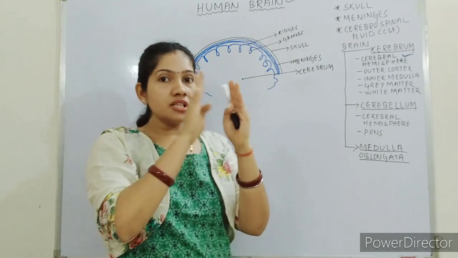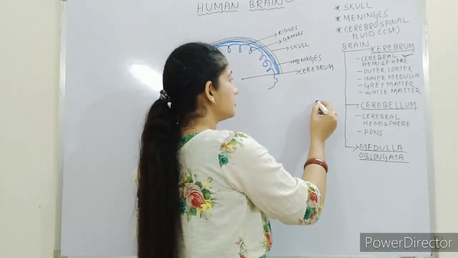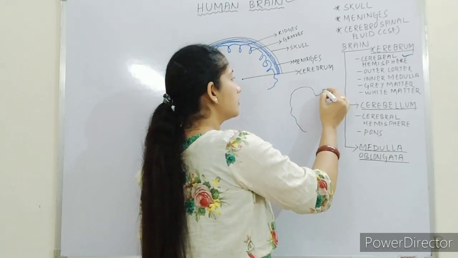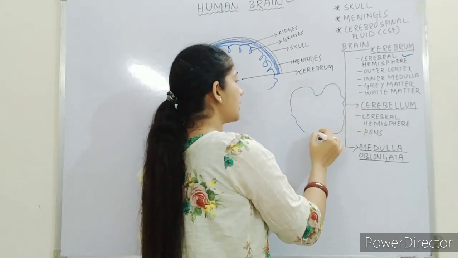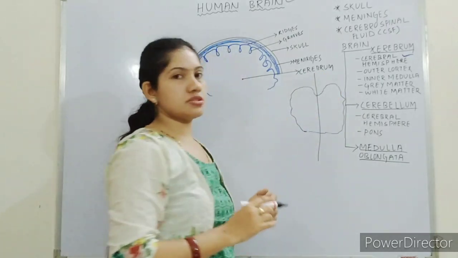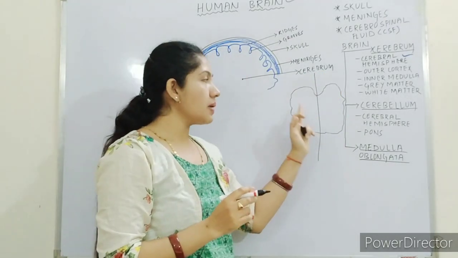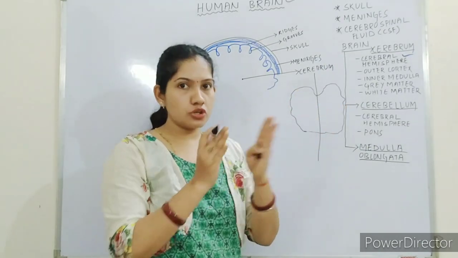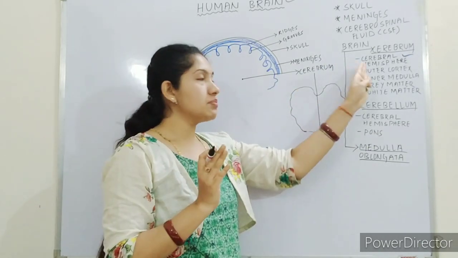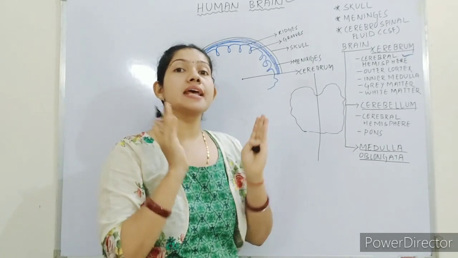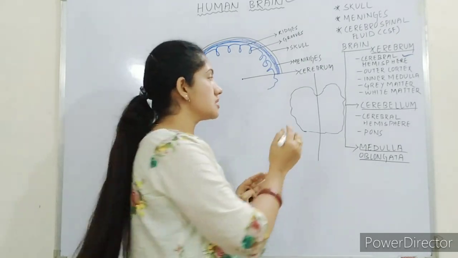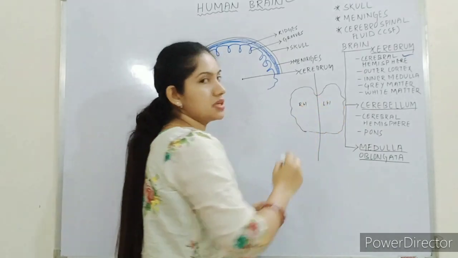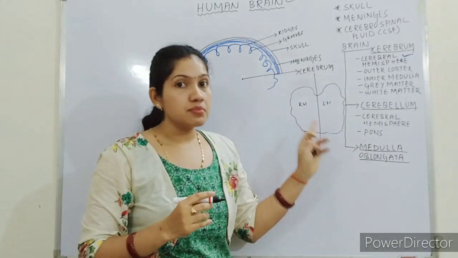If you see the front view of the brain, we can find two divisions of cerebrum, the right part and the left part, known as cerebral hemispheres. This is the right cerebral hemisphere and this is the left cerebral hemisphere.